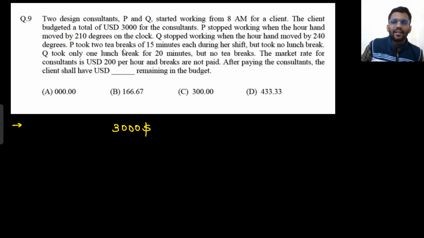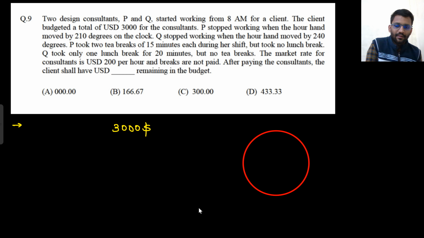P stopped working when the hour hand moved by 210 degrees. Okay. This is the clock we are having. This is 12, this is 1, this is 2, this is 3, this is 9, this is 6.